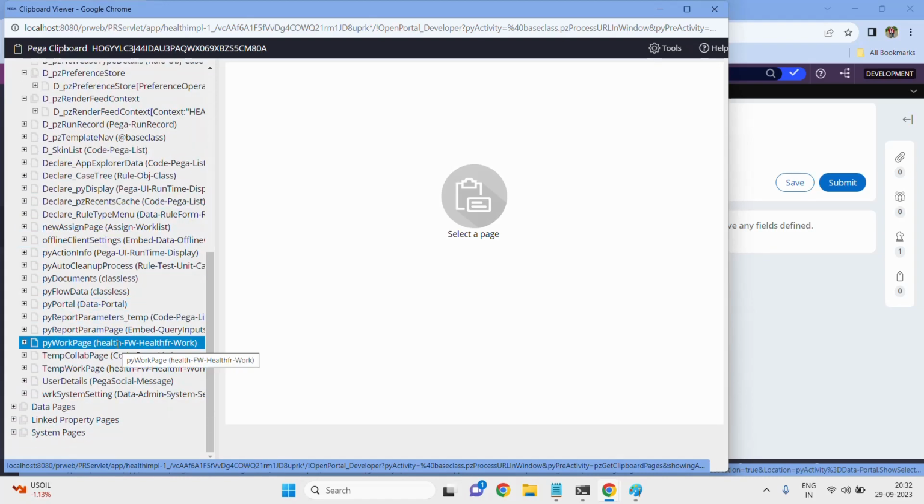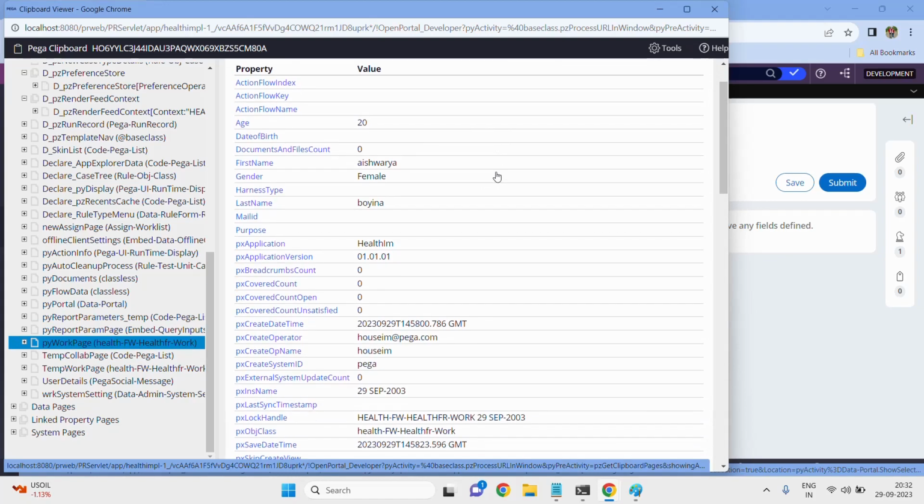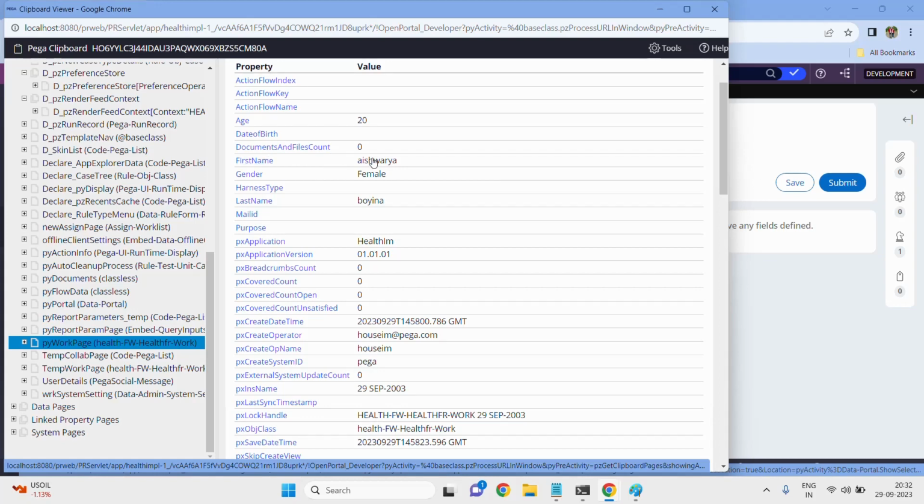I already explained that every page in the clipboard is attached to one class. Now this pyWorkPage is attached to one class called the health framework class. This was created in the first video, right? So this is a framework application. This class will be attached to this pyWorkPage. I hope you understand. Now let me open this page, and you will find the first name, like Aishwarya.